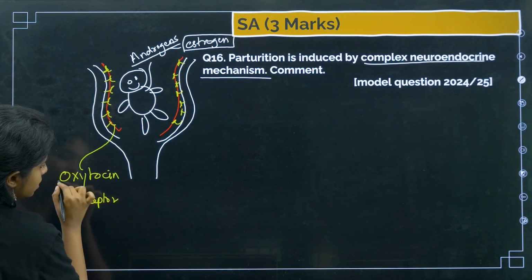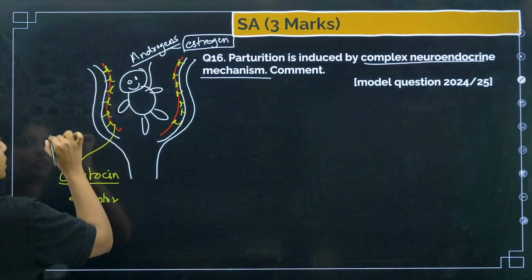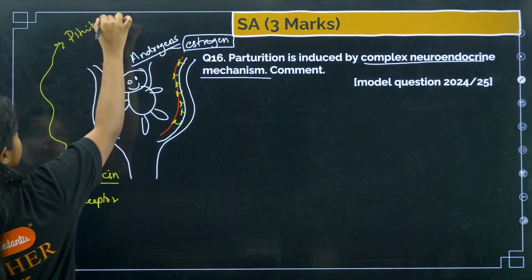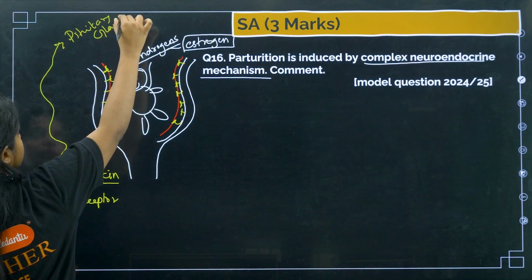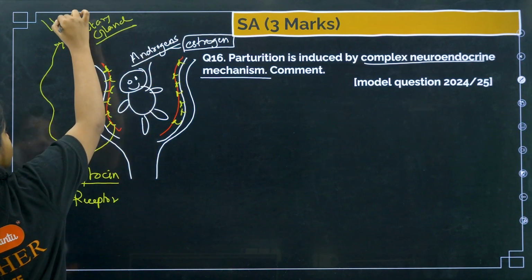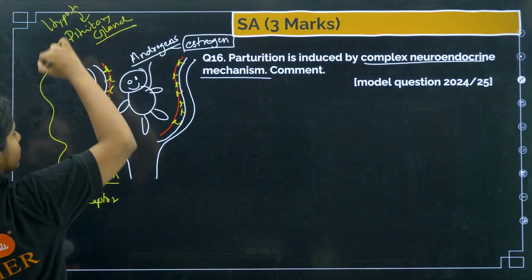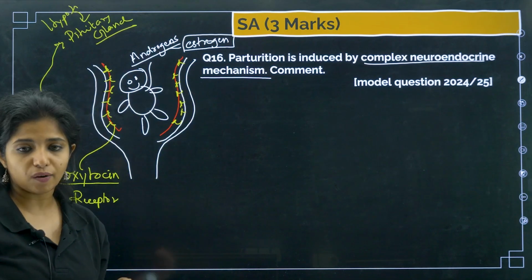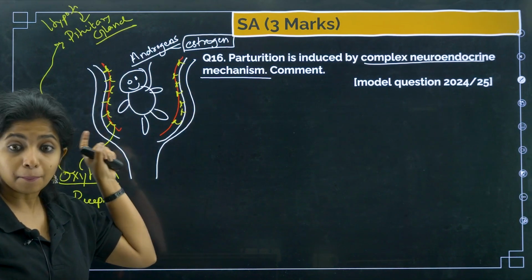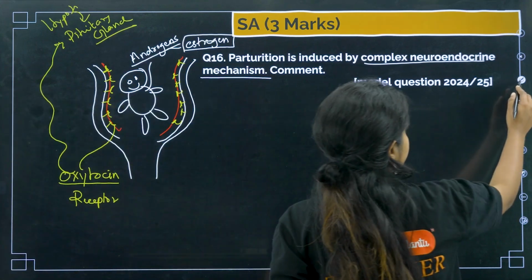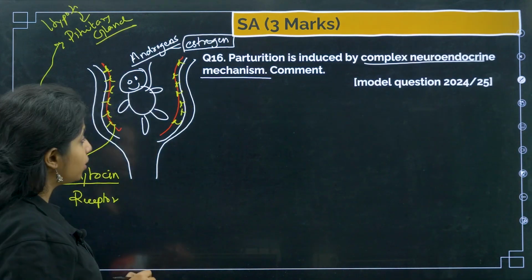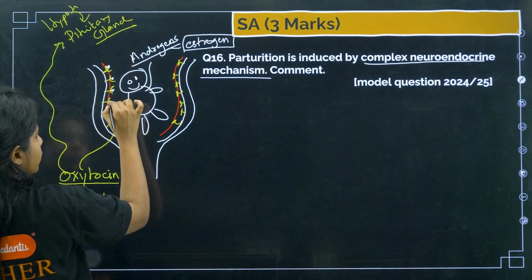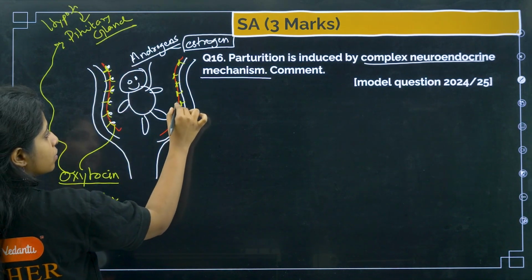Oxytocin is another hormone, made in the hypothalamus but released by the pituitary gland. Usually oxytocin is released in our body, but there is no one to receive it. Now the estrogen makes so many oxytocin receptors that whatever oxytocin is produced will come and bind over here.